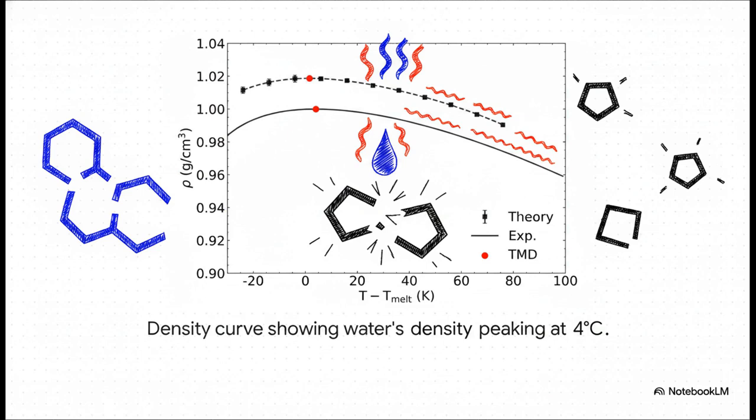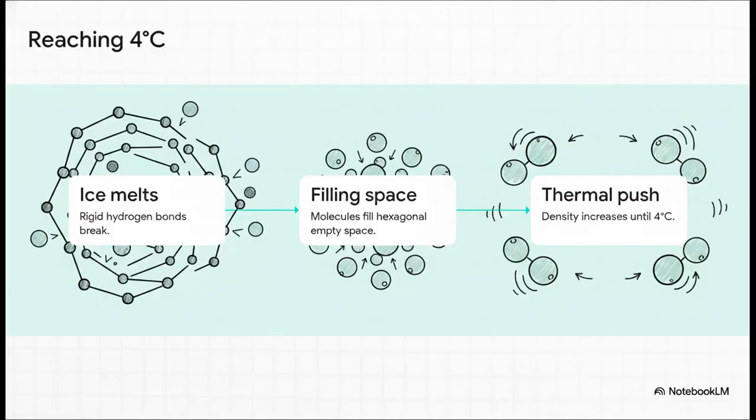So why does it do that? Well, it's because the incoming thermal energy is breaking those rigid hydrogen bonds we just talked about. So following this sequence, as ice melts at 0 degrees, some of that rigid structural scaffolding just collapses. Those disconnected water molecules slip right into those empty vacuum channels in the hexagonal lattice. And here's the really cool part. Between 0 and 4 degrees, the rate at which those molecules are filling up the empty space actually outpaces the normal expansion caused by the heat.